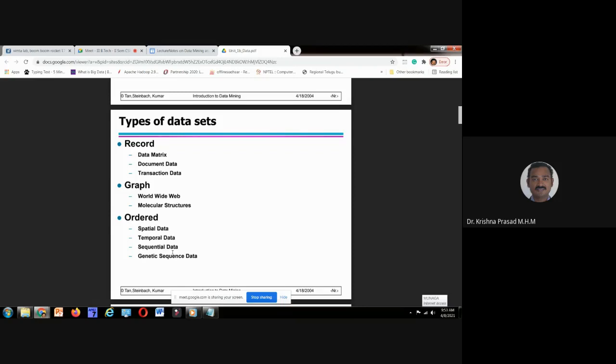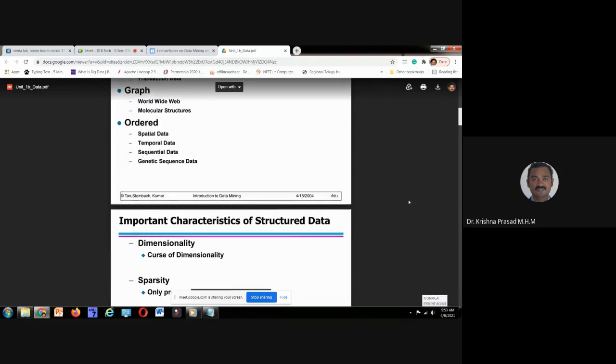Example: movement of clouds. At 9 a.m., the clouds are over the Bay of Bengal at this latitude and longitude. By 10 a.m., the clouds are moving towards Kakinada. Right or not? Latitude and longitude are changing based on time. Whenever you want to analyze that type of data, it is called spatio-temporal data. Complexity also increases as per this sequence. Please see, as per this sequence.